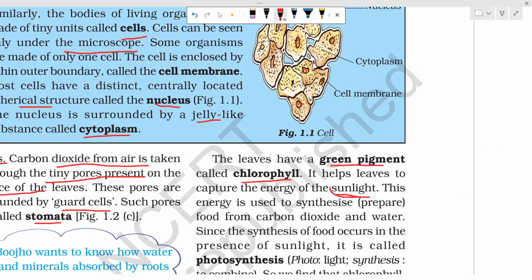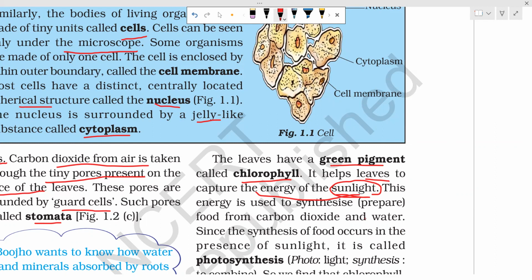How does sunlight function? With the help of chlorophyll. This chlorophyll helps the leaves to trap the sunlight energy.